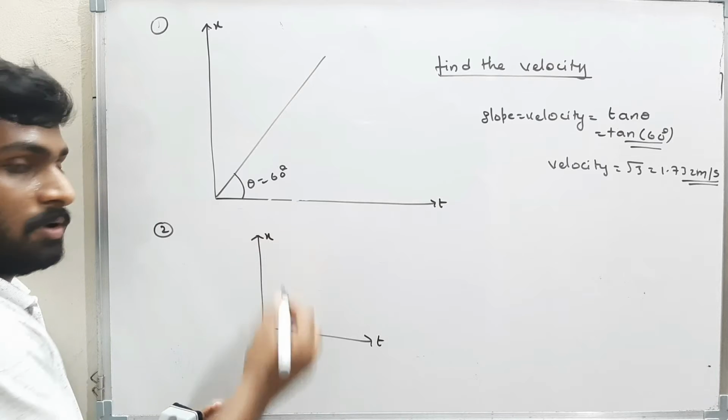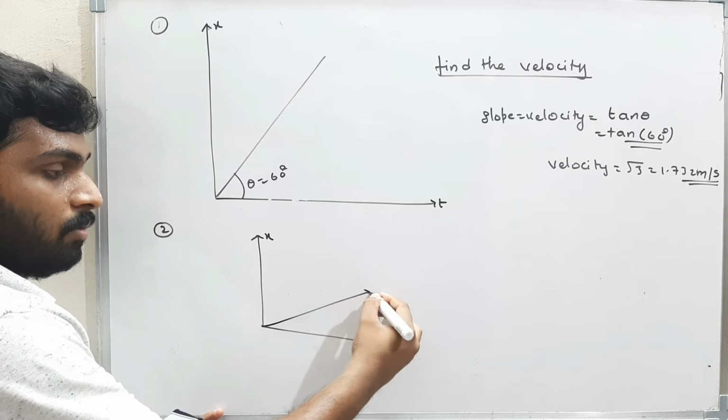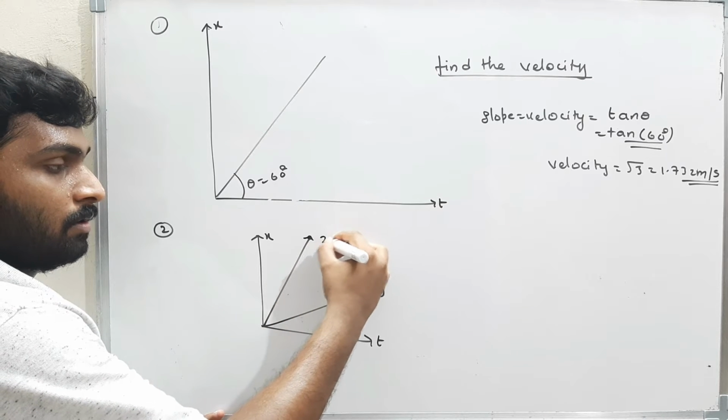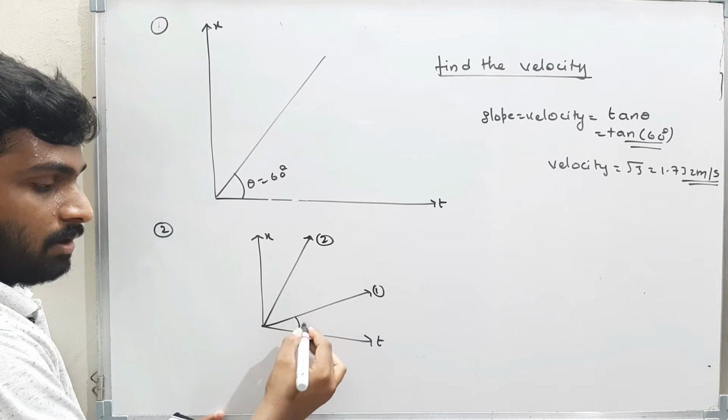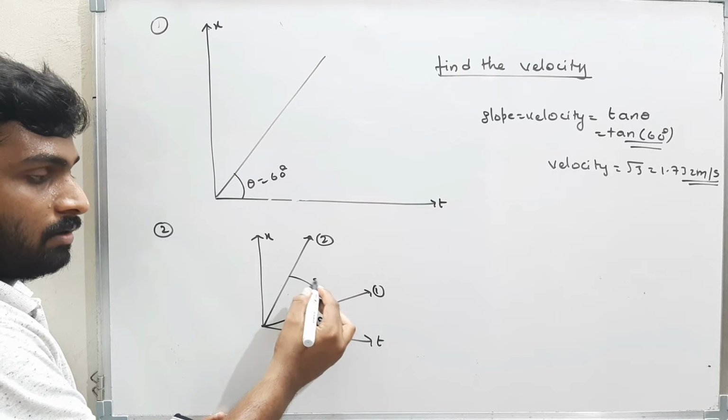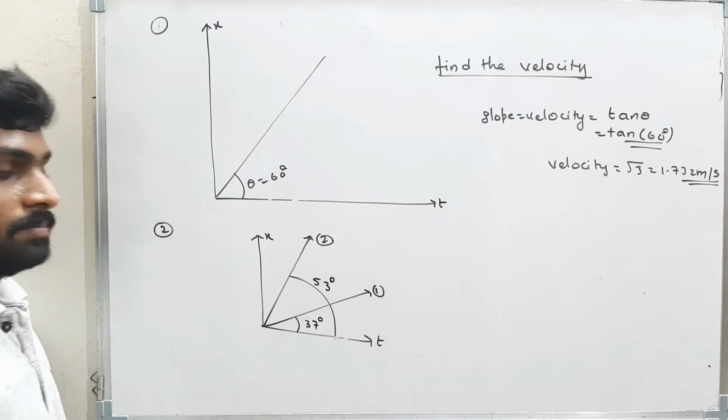Time displacement graph. This is the graph for body 1 and this is the graph for body 2. This is making an angle of 37 degrees and this is making an angle of 53 degrees.